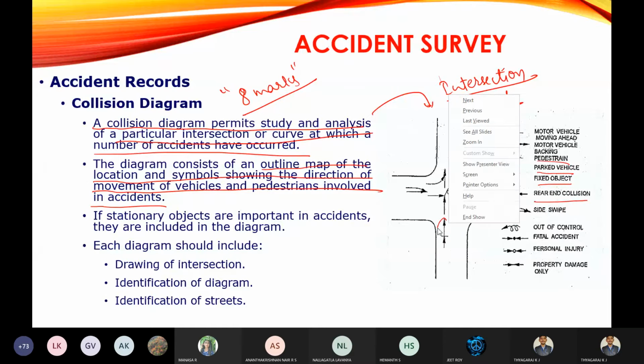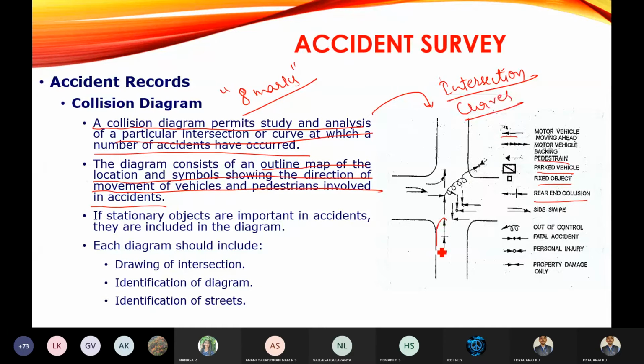You can observe here the rear end collision, side swipe, and overtaking. Then out of control. You can see here because of this collision there is an out of control. Then fatal. This is the criterion where fatal means a death. Fatal, personal injury, then property damage.